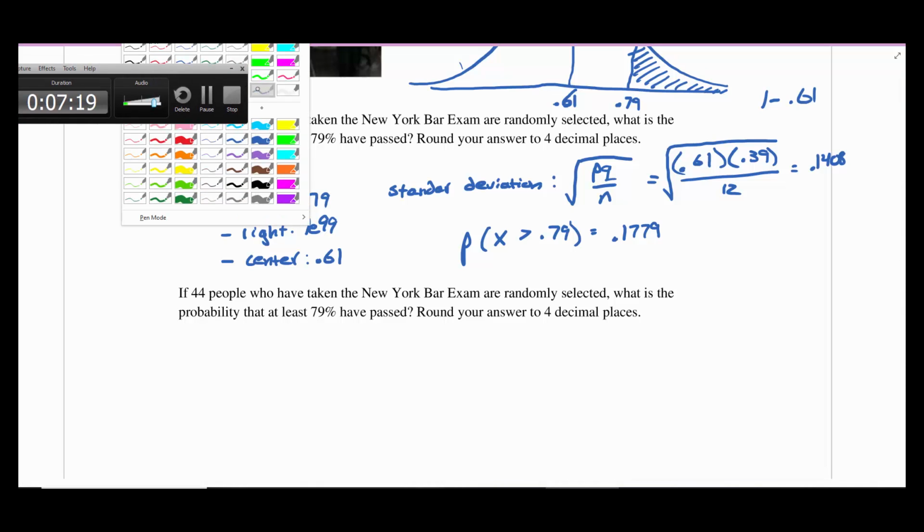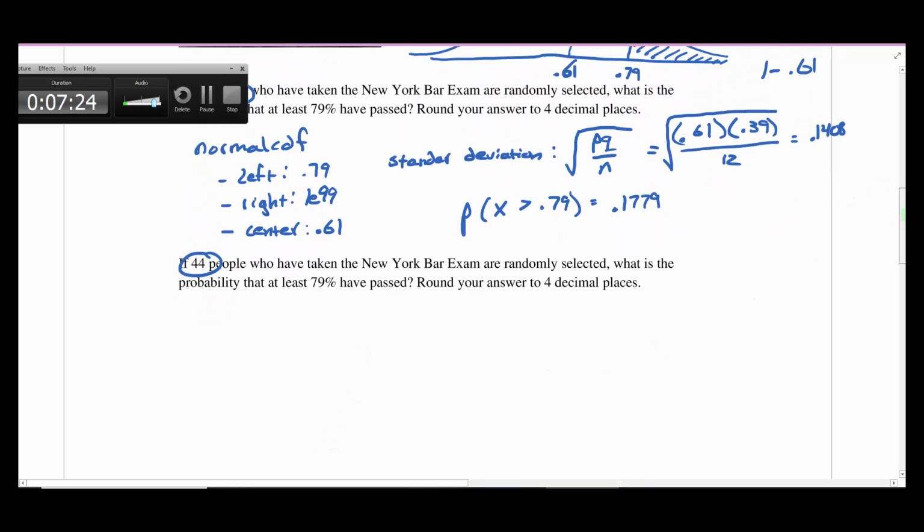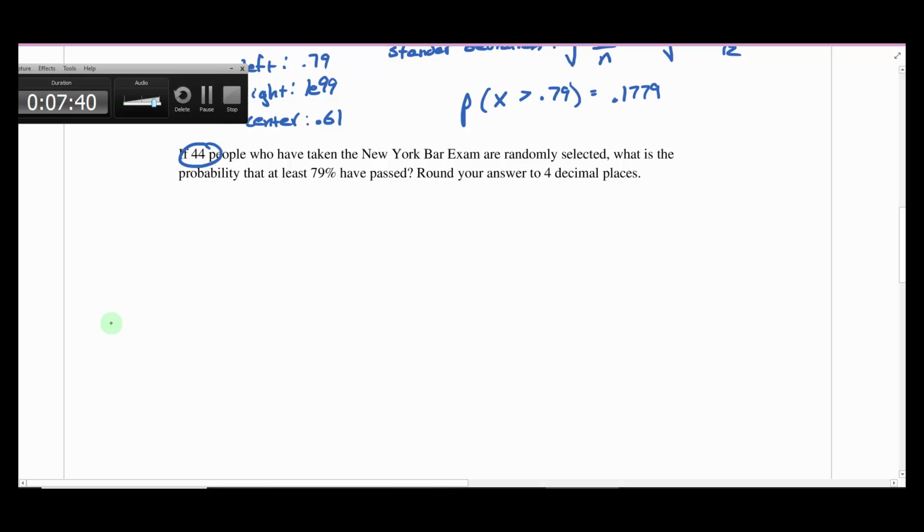Okay, so the sampling size increasing, we are dealing with a different sampling distribution because remember when we drew this one, we were taking 12 people at a time, right? And finding the proportion, plotting it, finding 12 more, finding the proportion, plotting it over and over again. And that's where this distribution came from. So now we are dealing with a different distribution. And the only difference when we create this distribution is we're taking 44 people at a time. And what that means for the shape of our distribution is that we're going to have a skinnier normal curve, right? So we're going to have something that is more compacted around the middle.